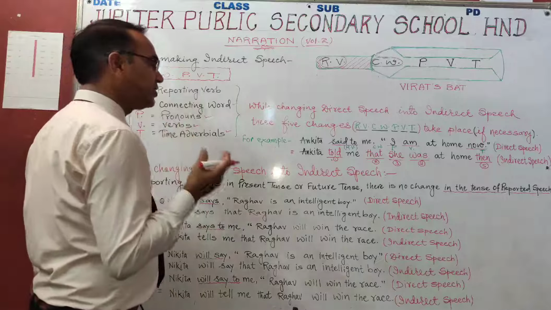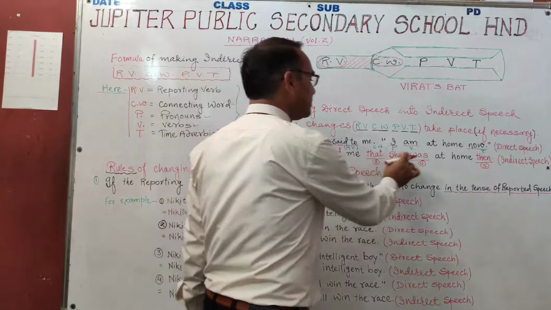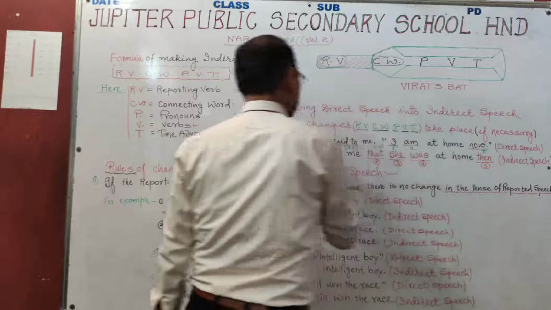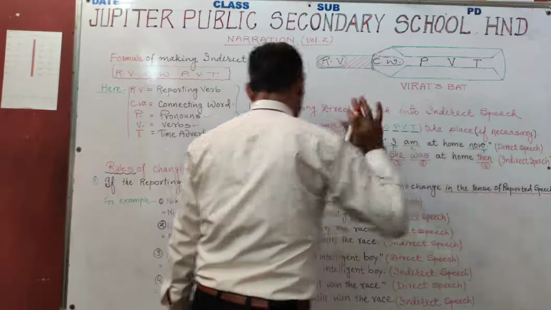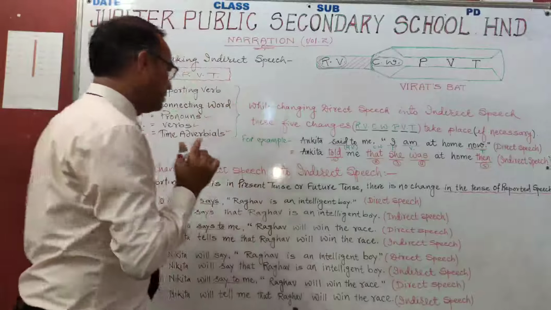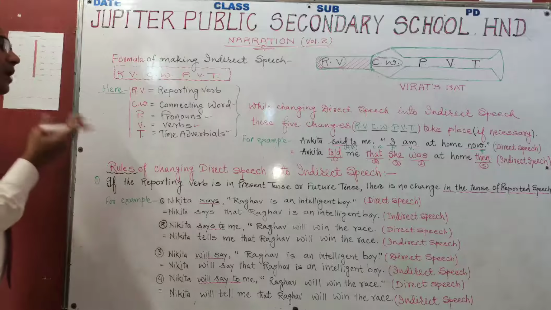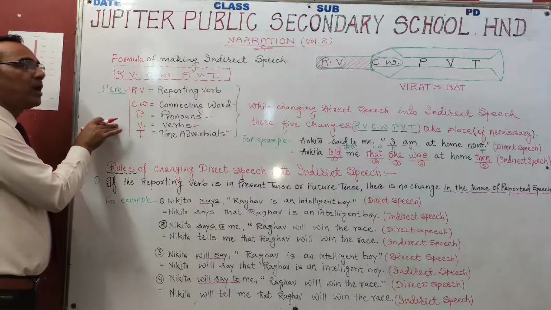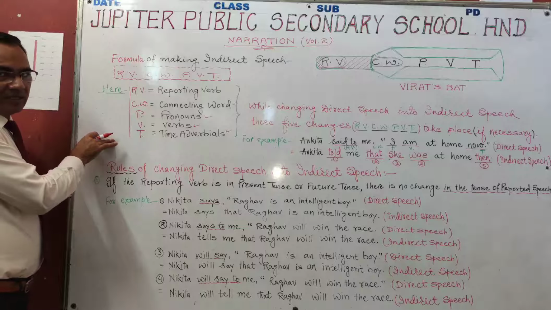The indirect speech is Ankita told me that she was at home then. I have changed direct speech into indirect speech by using this formula. This formula will be applied in all types of sentences later.